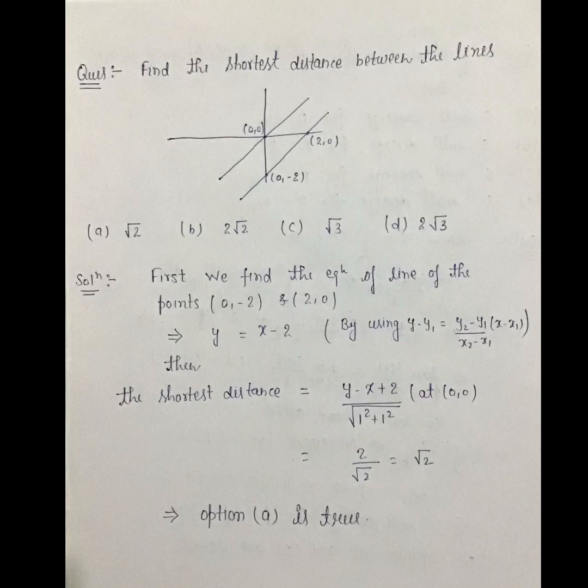अगला क्वेश्चन है, find the shortest distance between the lines, and options are root 2, 2 root 2, root 3 and 2 root 3. First we find the equation of the line through the points 0 comma minus 2 and 2 comma 0. We will get y is equal to x minus 2, and the shortest distance is equal to the perpendicular distance from the point 0 comma 0 to the line, which is equal to y minus x plus 2 upon square root of y का coefficient plus x के coefficient का square at the point 0 comma 0. We will get 2 upon root 2, and simplifying this, we will get root 2. This implies option A is true.